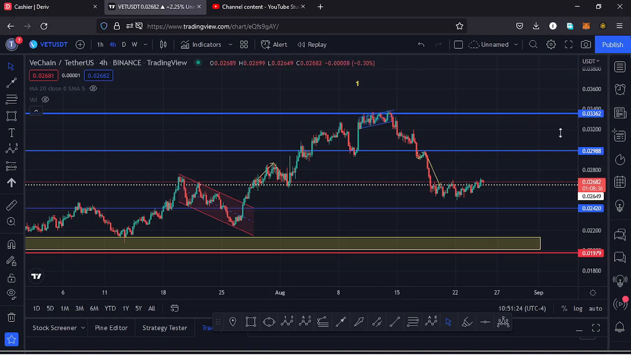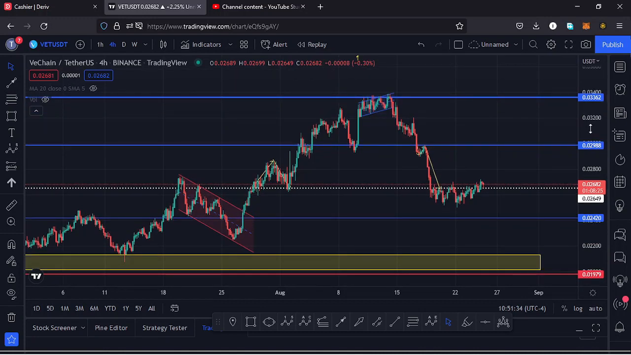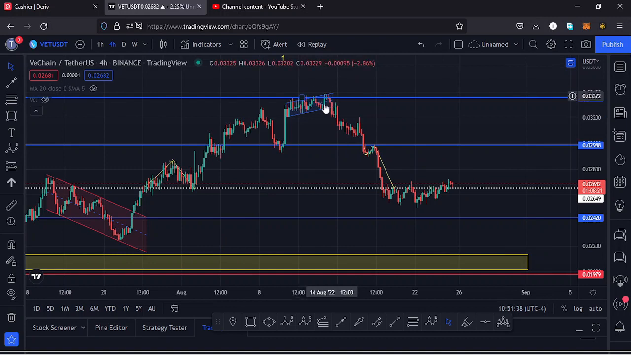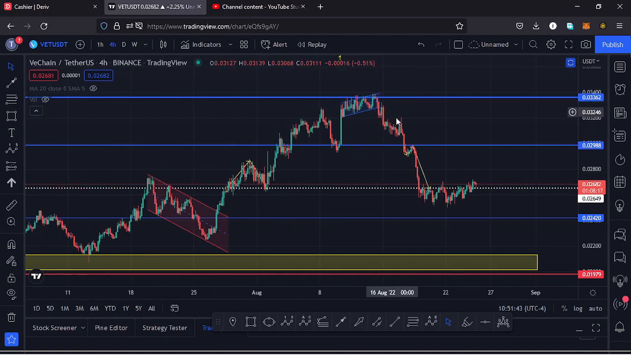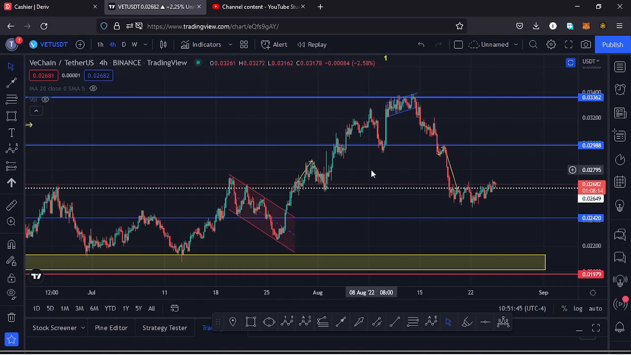And here on the 4-hour chart, you can also see we had been trading within this descending channel. We managed to break out of that descending channel to the upside and continued pushing higher, and before we got rejected at around the $0.03362 mark, we had also been trading within that channel right there, and we saw a breakout out of that chart pattern to the lower side, and we have continued pushing even lower.